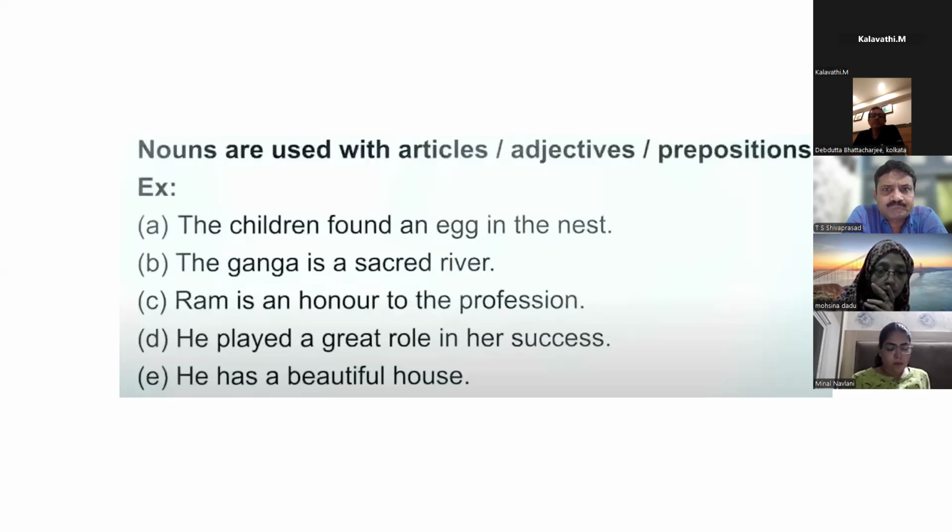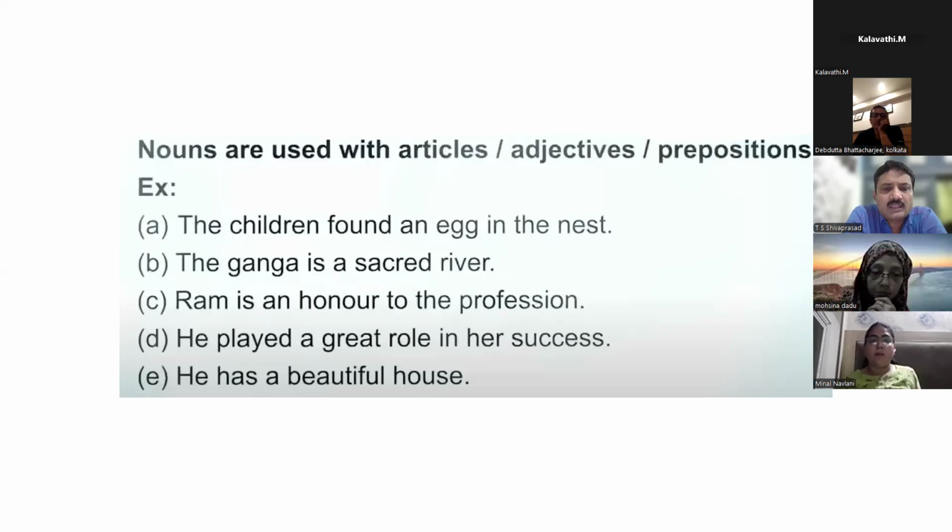Mosina, can you tell me here what is in number C? Ram, then profession. Honor also. But if we don't know the rule, then we will not consider honor. But honor is coming after an article, so it becomes a noun.